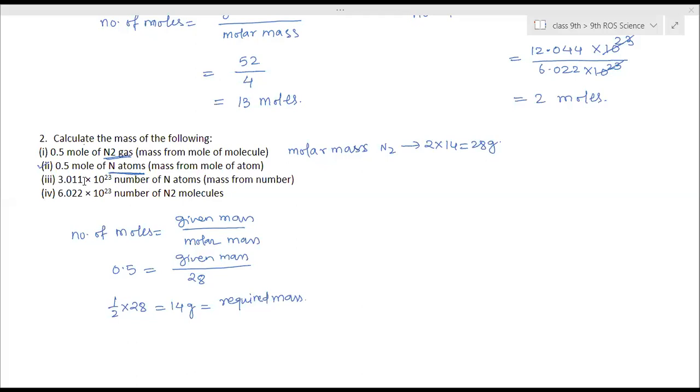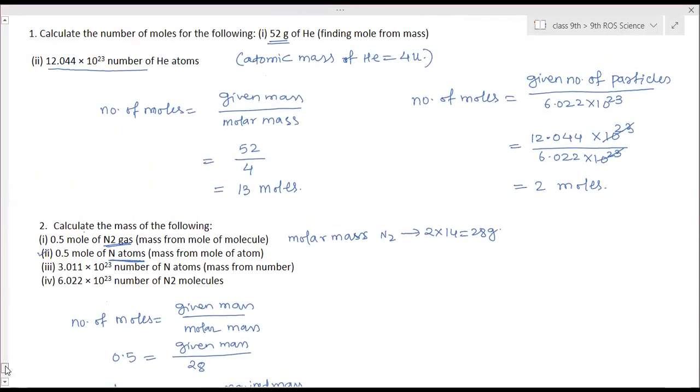Ma'am, could you scroll up? What should we do in the third part of this question, ma'am? What they have asked and what you have given. Ma'am, they have given 3.011 into 10 to the power 23 number of n atoms, and we have to find mass from number. Yeah, so find out the number of moles first, because we don't have the direct relation between the particles and the mass.